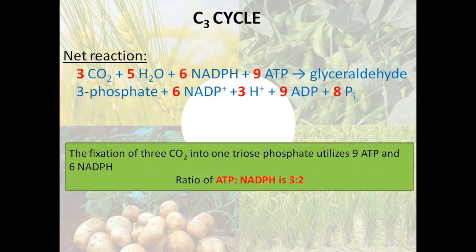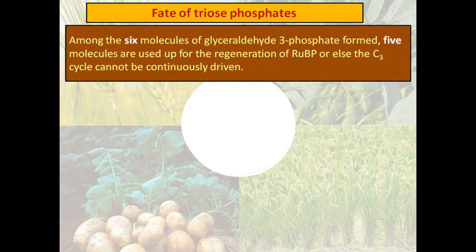So this is the overall reaction of photosynthesis and the fixation of 3 carbon dioxide molecules into 1 triose phosphate uses 9 ATP molecules and 6 NADPH molecules. The ratio of ATP to NADPH is 3:2.